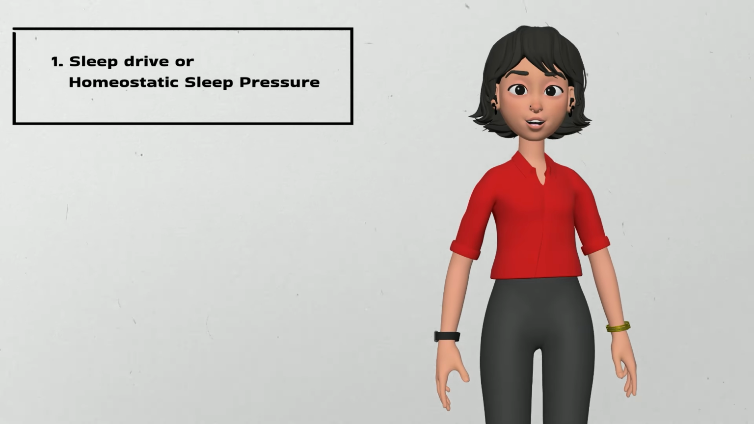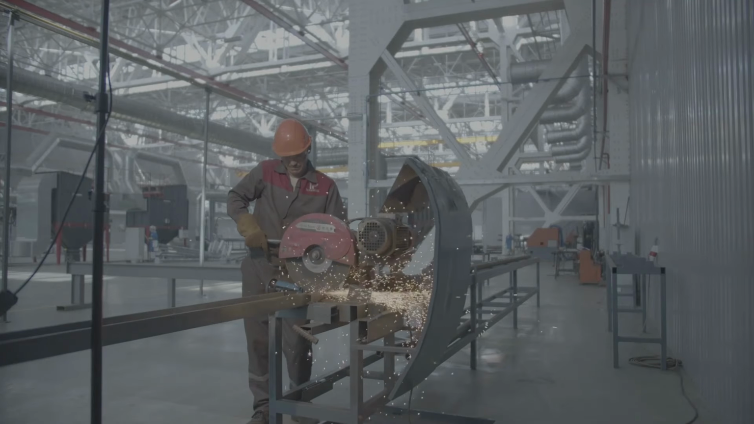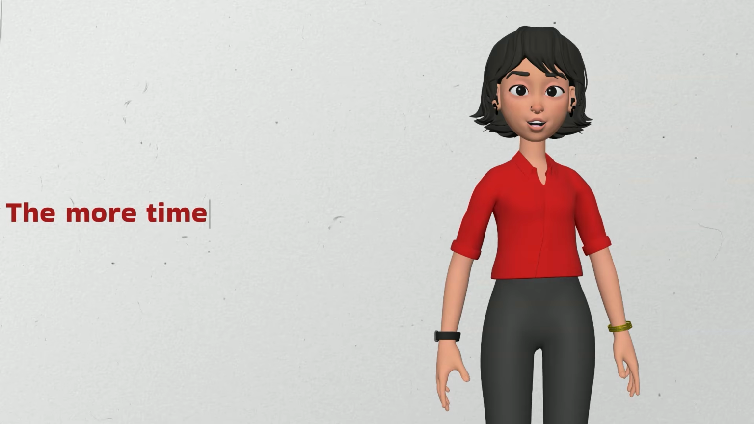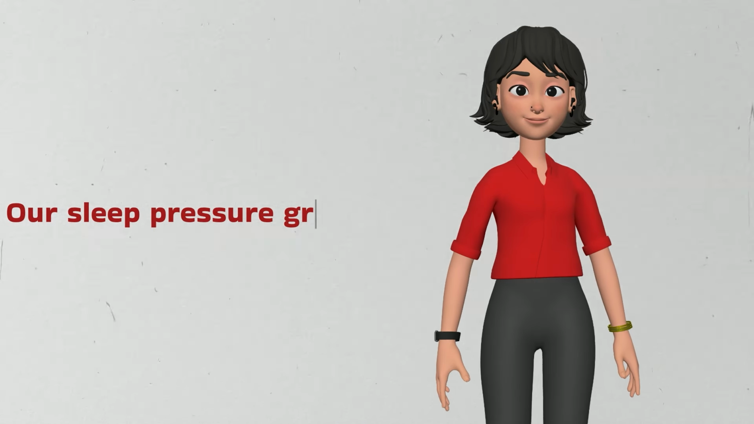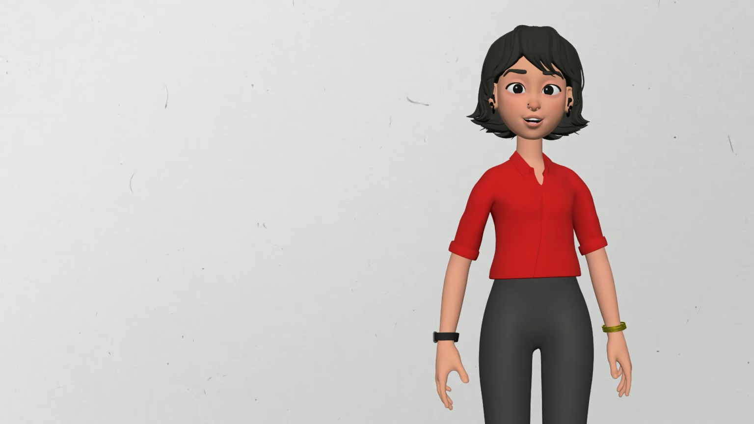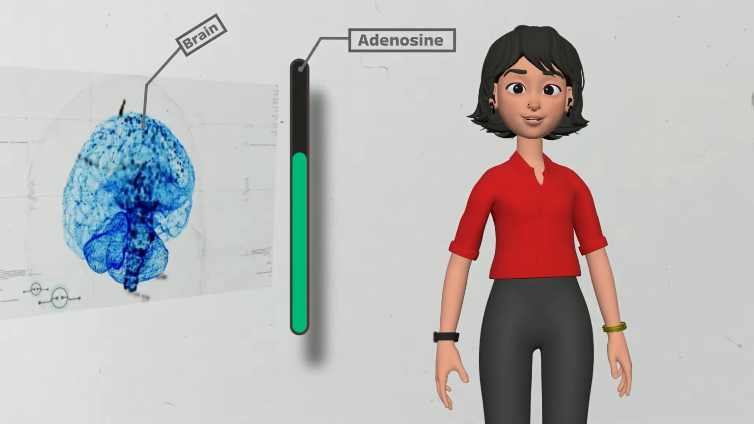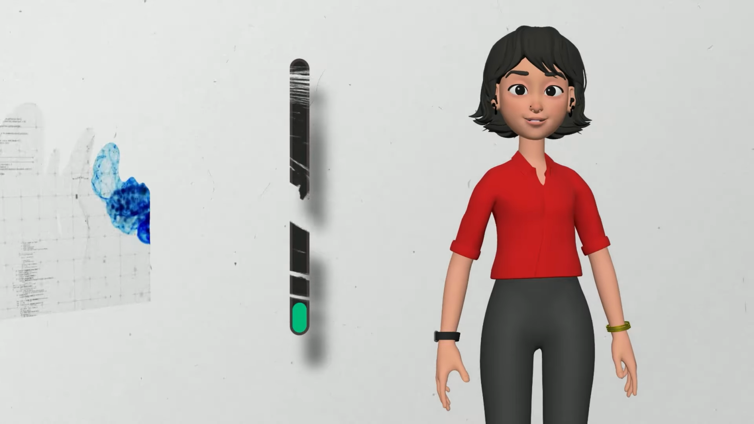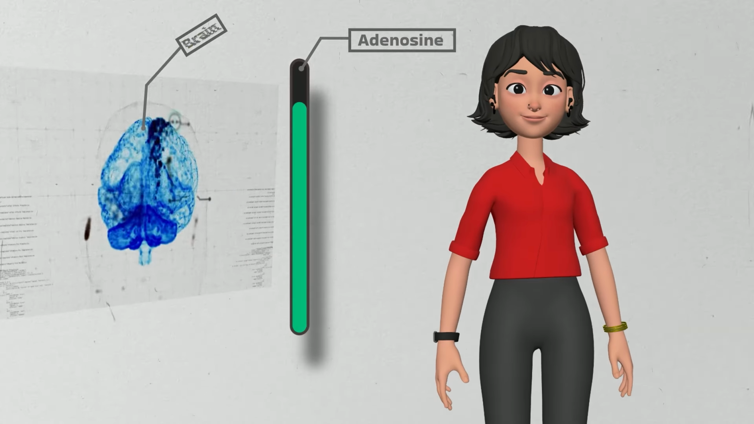Sleep drive or homeostatic sleep pressure relates to hard work, exertion and time spent awake. The more time we spend awake, our sleep pressure grows. This is primarily due to the accumulation of a chemical known as adenosine in the brain. Elevated levels of adenosine lead to feelings of drowsiness.